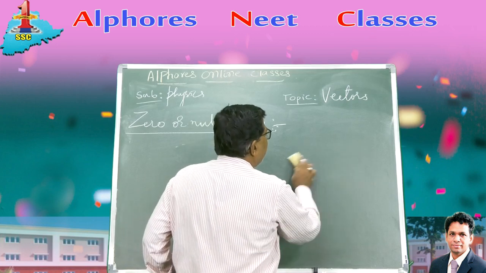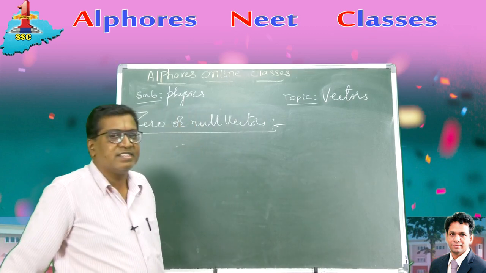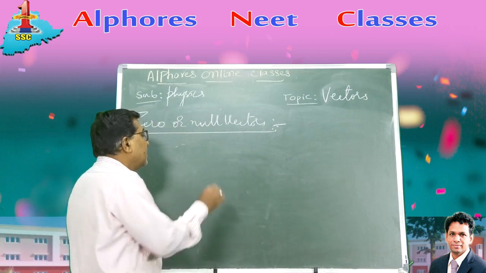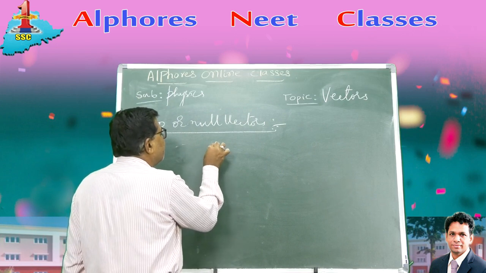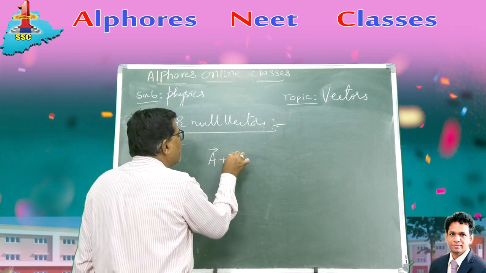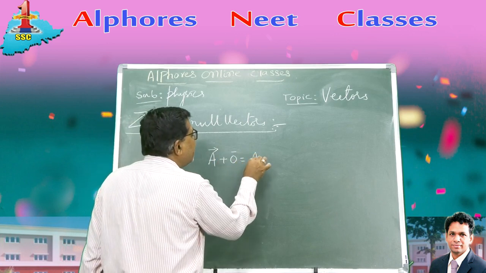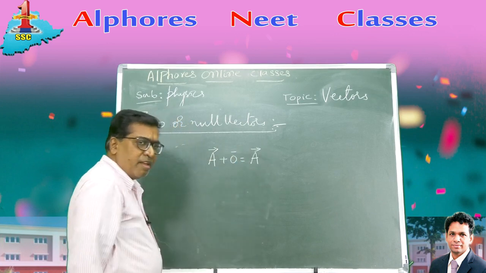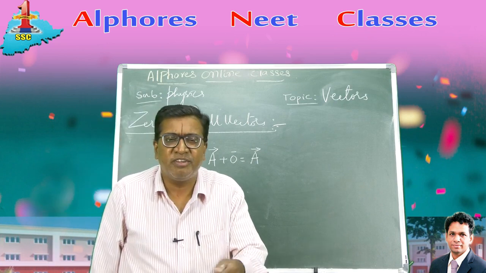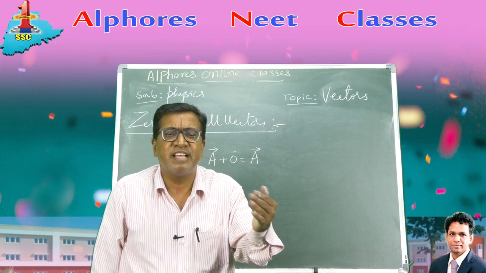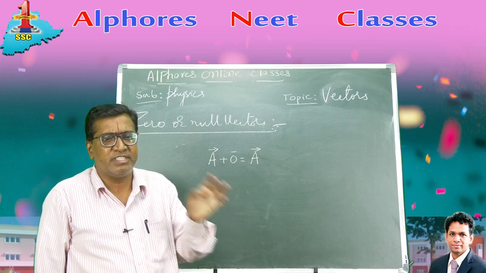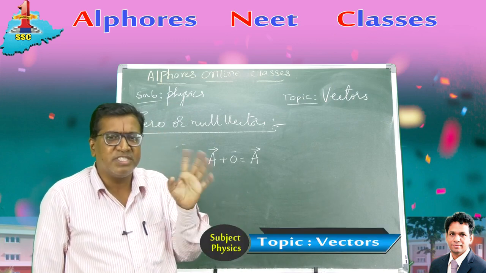Another very important point regarding the 0 vector is, if there is a vector a bar, and you add 0 bar to it, it leaves it as it is. There is no change in magnitude, no change in direction.